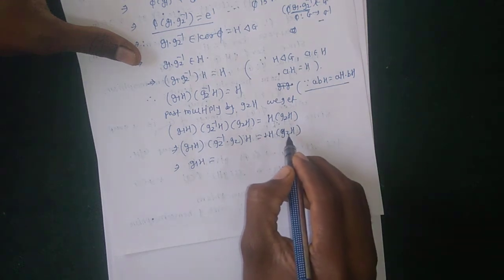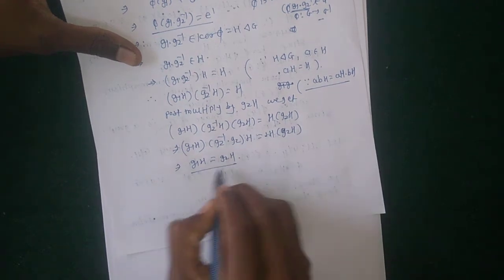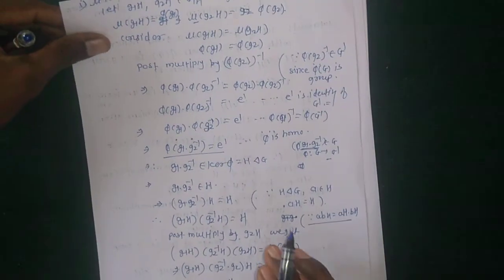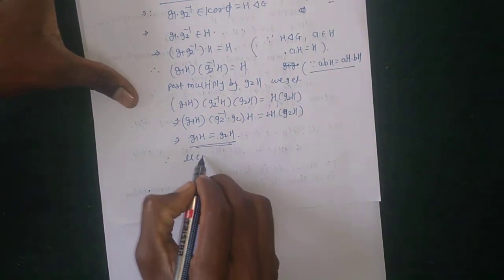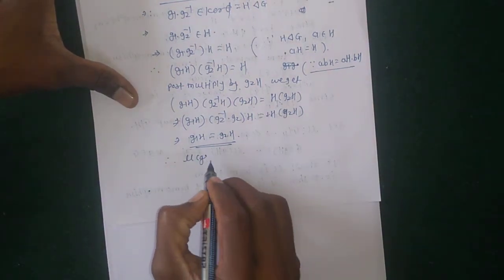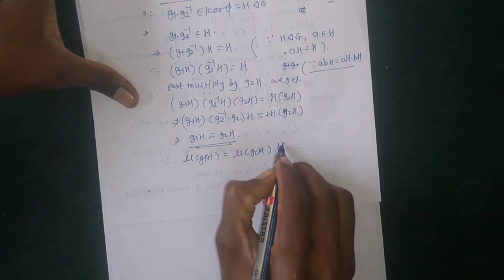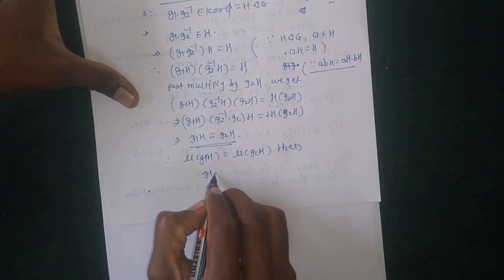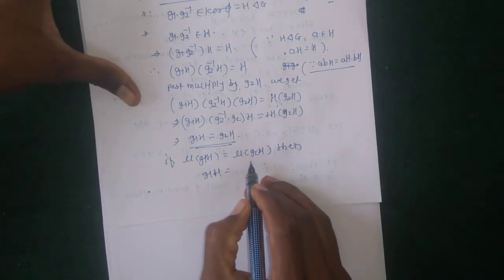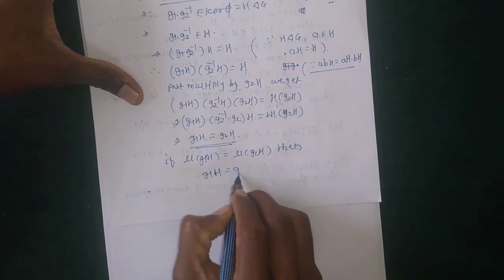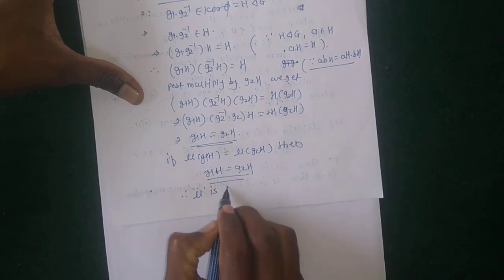Here 1 into H is equal to G2H. Okay, the value is G2H, and therefore, assume nu of G1H is equal to nu of G2H, then G1H is equal to G2H, and therefore nu is one-one.